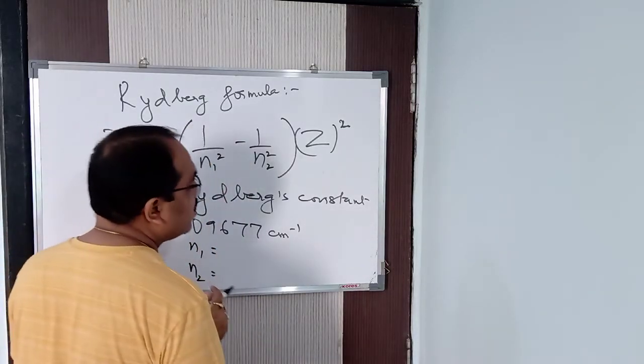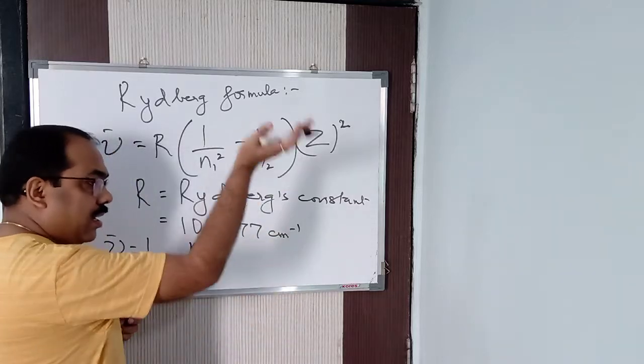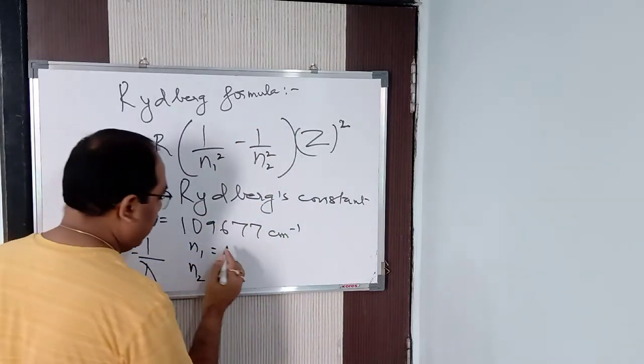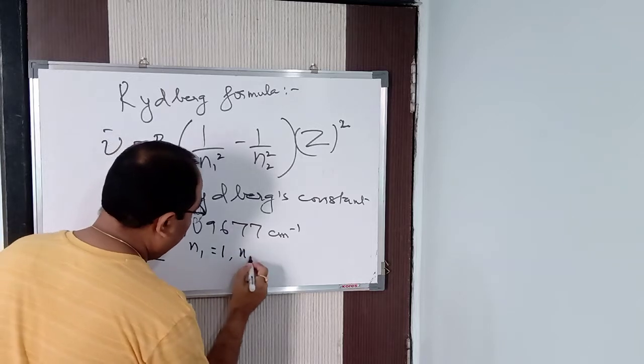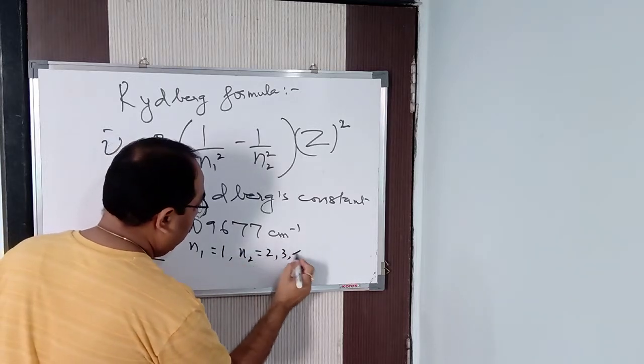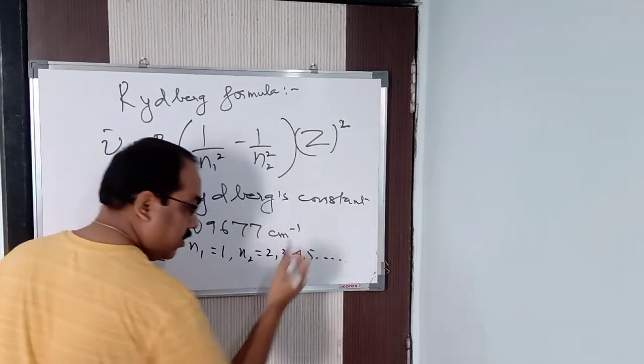For example, we start from the Lyman series, from the bottom. For Lyman, N1 is 1 and N2 can be 2, 3, 4, 5, and so on.